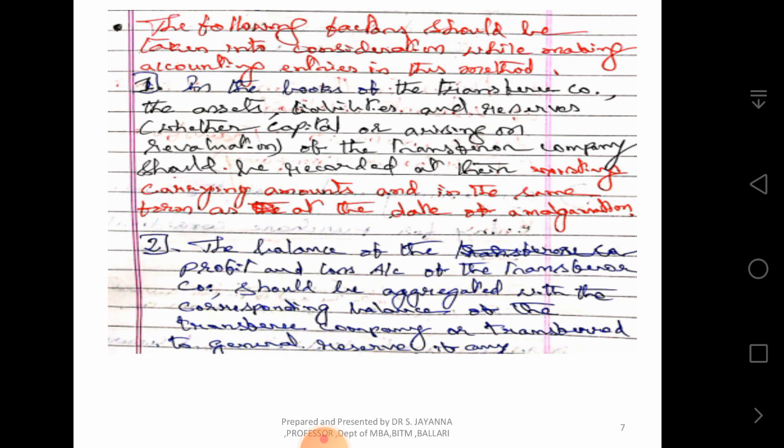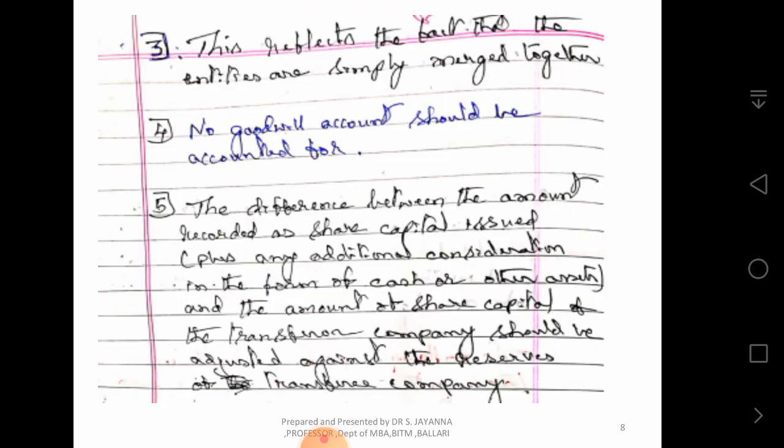The balance of the profit and loss account of the transferor company should be aggregated with the corresponding balance of the transferee company or transferred to general reserve account, if any. This reflects the fact that the entities are simply merged together. No goodwill account should be accounted for.